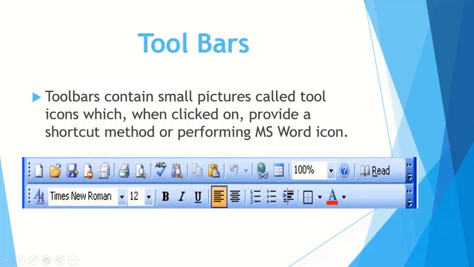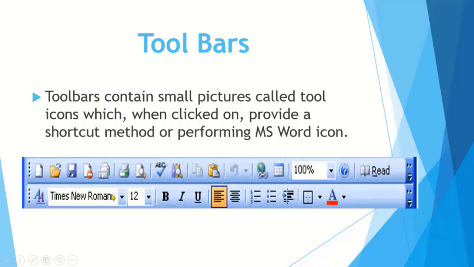We can save a document by clicking on this icon. These are small icons or pictures on the screen. These small pictures which appear on these toolbars are called icons. This is spelling checker. This icon is used to print a document.